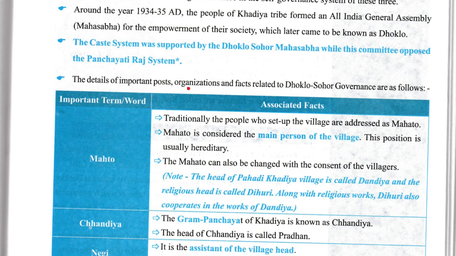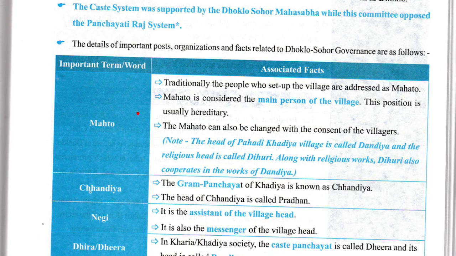Now, the details of important posts, organizations, and facts related to Dhoklo Sohor governance are as follows. Mahato: traditionally, the people who set up the village are addressed as Mahato. Mahato is considered the main person of the village. This position is usually hereditary. The Mahato can be changed with the consent of the villagers. Now, the head of the Pahadi Khadia village is called Dhandia, and the religious head is called Theuri. Along with religious works, Theuri also cooperates in the works of Dhandia.